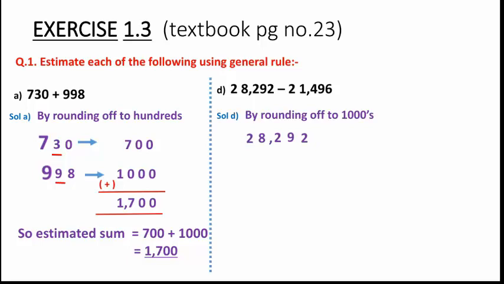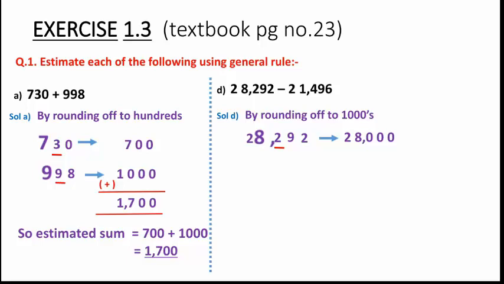So for 28,292, the rounding off will be: first we will find the digit at the thousands place. That is 8. Clear, children? Then move to the next-door digit, it is 2. If the next-door digit is less than 5, we don't have to make any changes while rounding off the number. So the previous digits will be as they are.